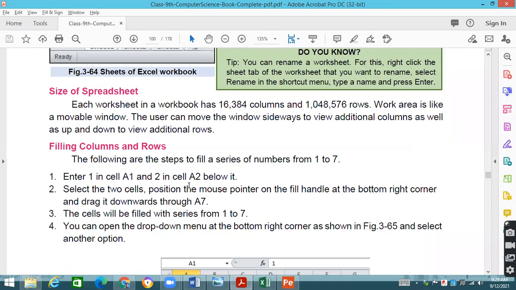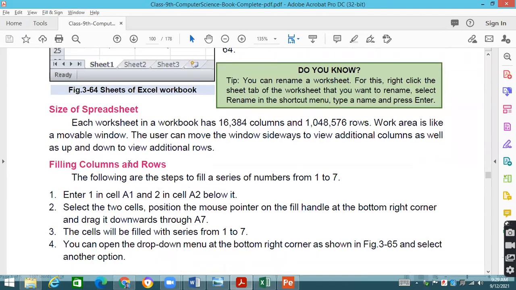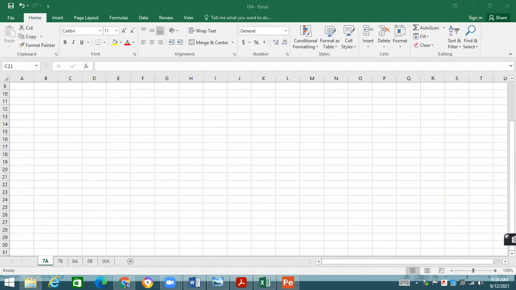Now come towards the size of the spreadsheet. Each worksheet in the spreadsheet is having 16,384 columns, and there are number of rows you can see over here. Work area is like a movable window. Okay, and you can work over here. You don't have any sort of limitation. You can include your text, your data quite conveniently.